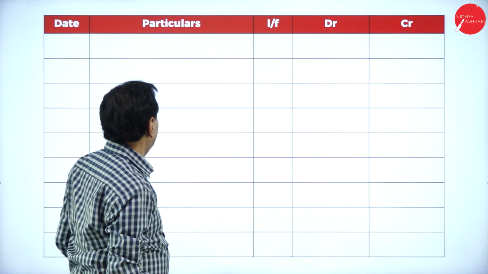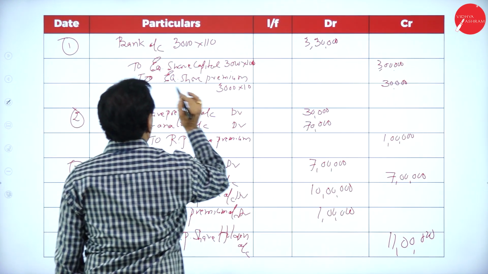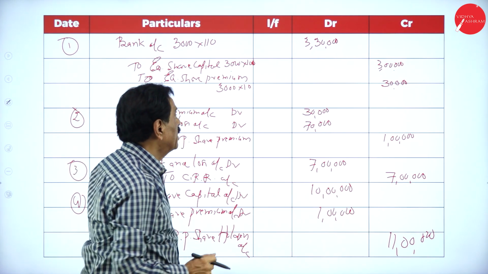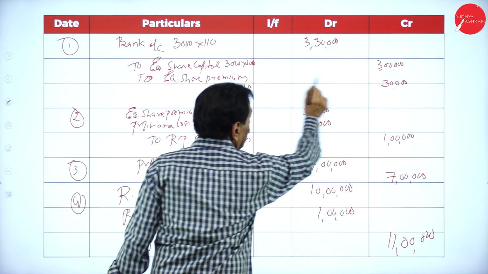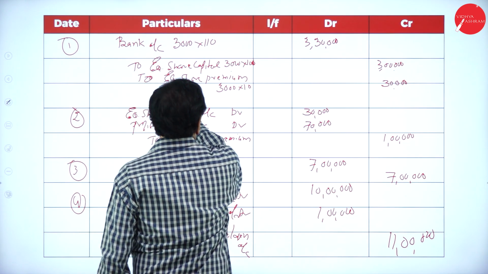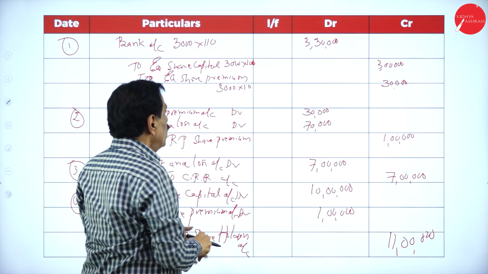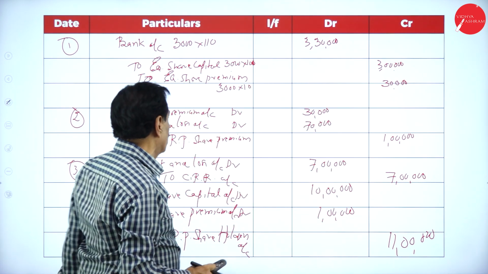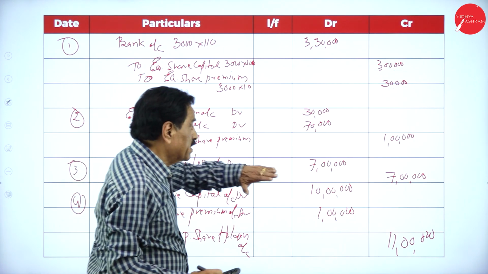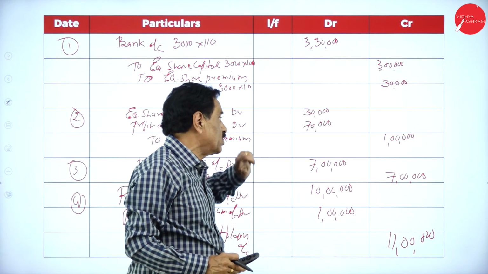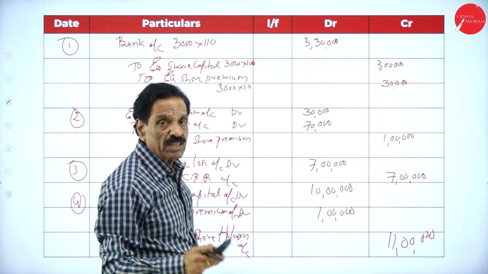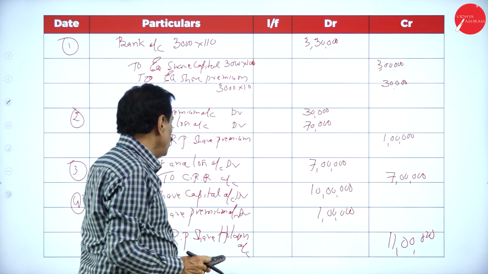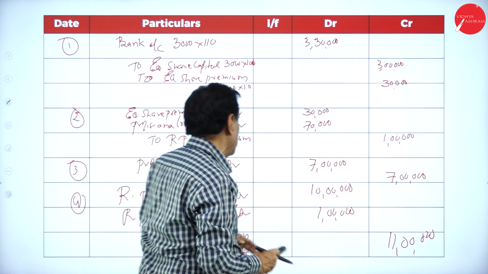So I pass the entry. Bank account debit 3 lakh 30,000, to equity share capital 3 lakh, to equity share premium 30,000. Then you take the 30,000 by issuing. How much shortage? 70,000, create from the profit and loss account to redeemable preference share premium account.